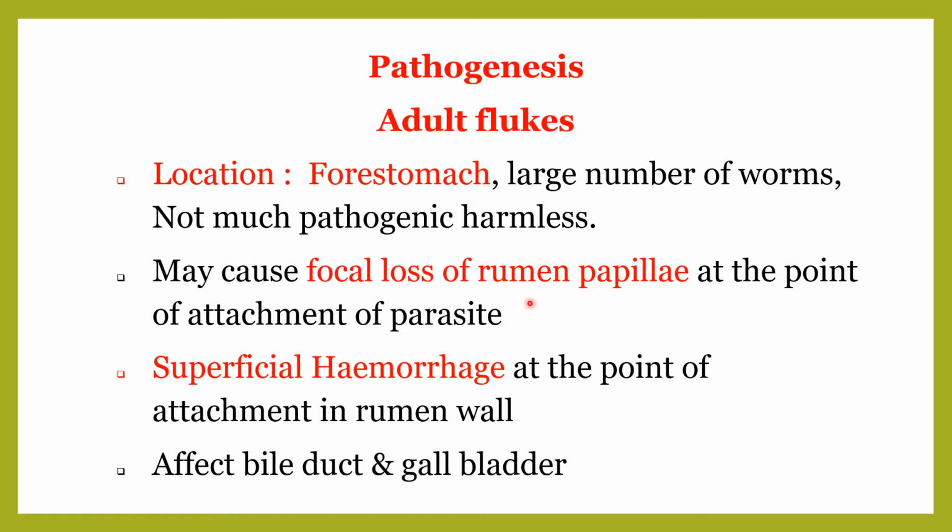There is superficial hemorrhage at the point of attachment in the rumen wall. These adult flukes may affect bile duct and gallbladder, but mostly they make their house in the rumen. They are not much pathogenic, they are harmless, but they are pathogenic because they are the spreader of the disease.